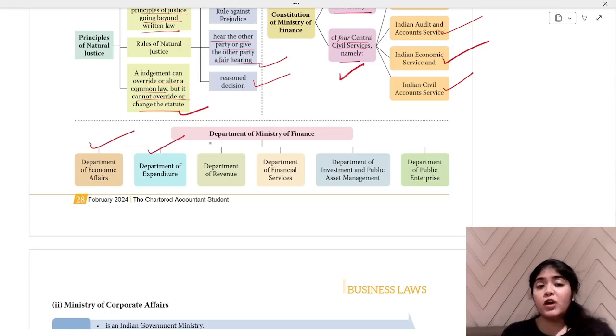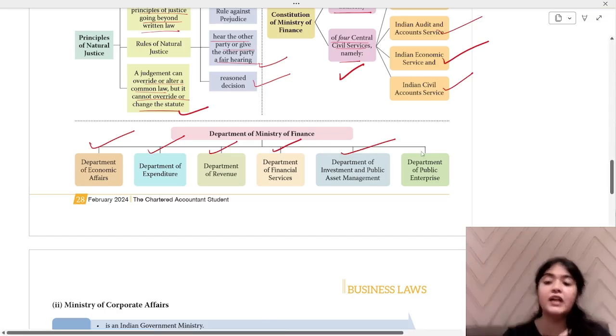Then there are various departments under the Ministry of Finance, that is Department of Economic Affairs. Expenditure, we have to see what economic affairs are there, how much we are spending, revenue that we are generating, what all financial services we are providing, investment and public asset management, how we are managing the assets of the government, and Department of Public Enterprises. Okay, this was about the Ministry of Finance.